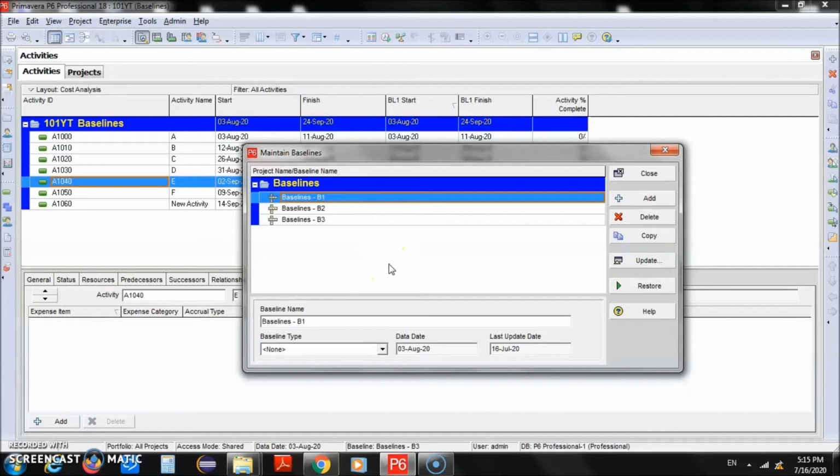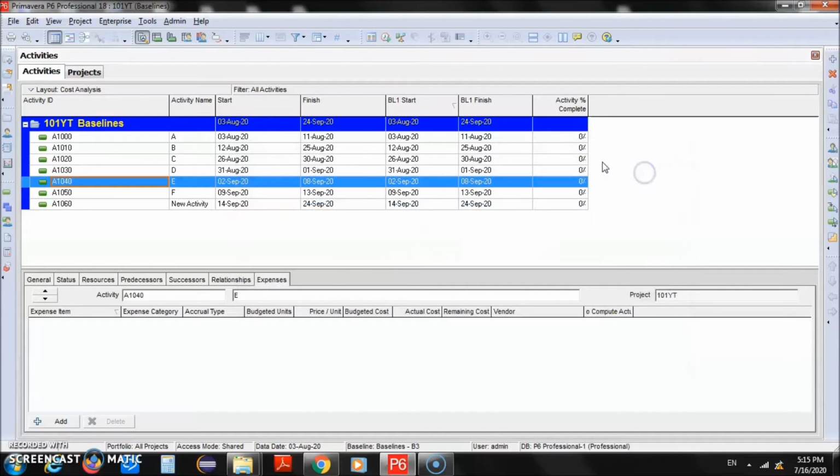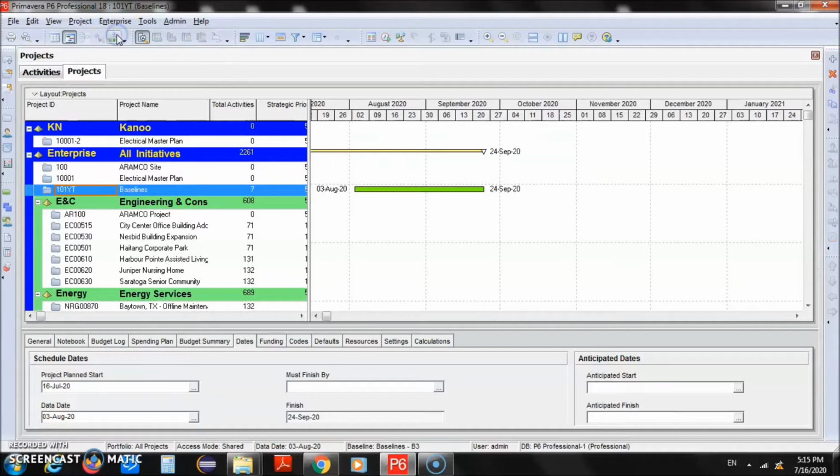a normal project. Because currently, if we just close this window without making any change, if we go to the projects window, so from enterprise, go to the projects screen where you will see the list of all the projects, you will not be able to see that baseline in the project window. B1, B2, B3, they are not like a normal project. They are somewhere else saved as baselines. They are not saved as a normal project. So if we want to view some of the baselines, first we will have to convert them into a normal project and only then we can view all of their details.